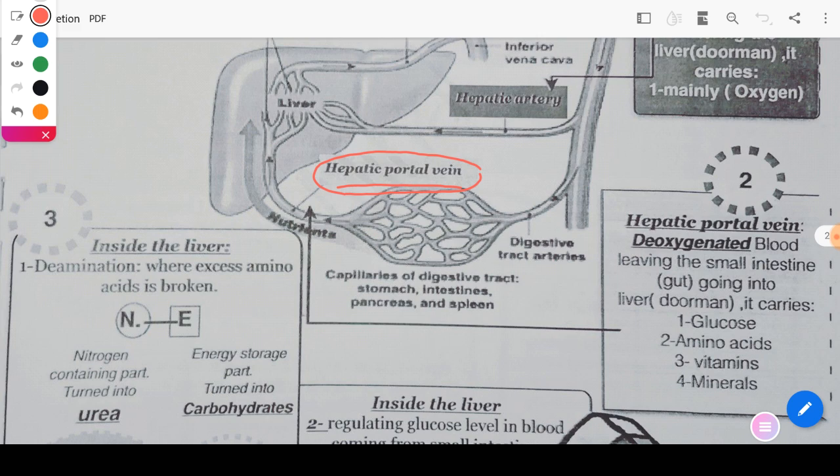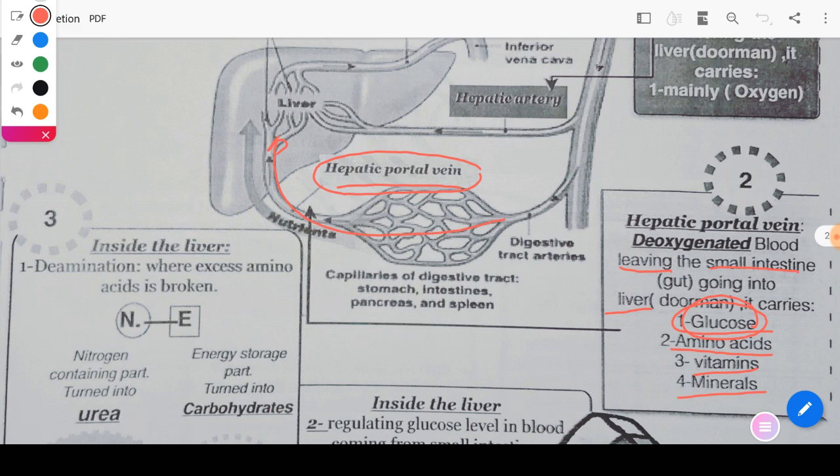So through the hepatic portal vein, the blood will leave the small intestine going to the liver, carrying glucose, amino acids, vitamins, minerals.